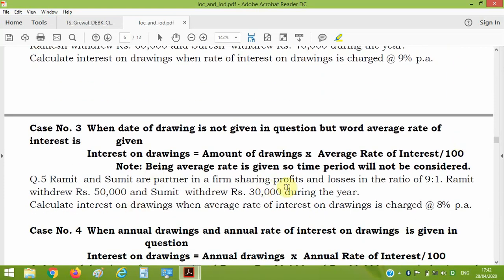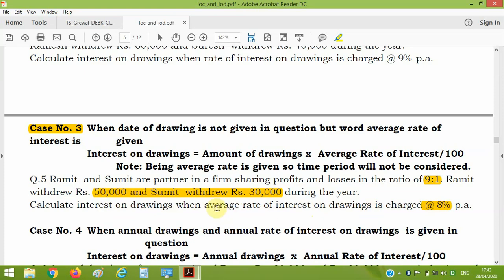In case 3, I have also given the example, you can read it. In case 3, the date of drawing is not given in the question, but the word average rate of interest is given. What is it? I'm reading. Rohit, Ramit and Sumit were partners sharing profit and loss in the ratio 9:1. Ramit withdrew 50,000 and Sumit withdrew 30,000 during the year. Again, time is not given. Calculate interest on drawing when the average rate of interest on drawing is 8% per annum.